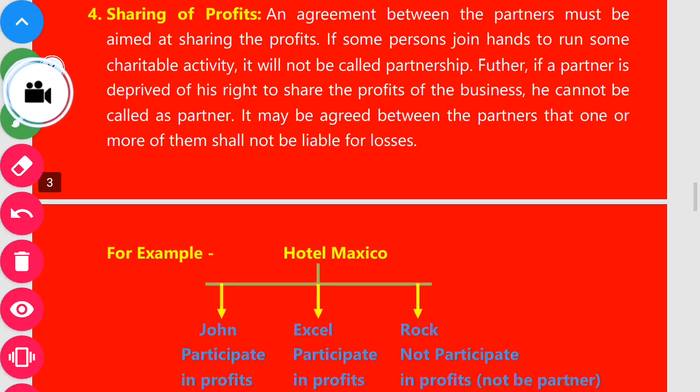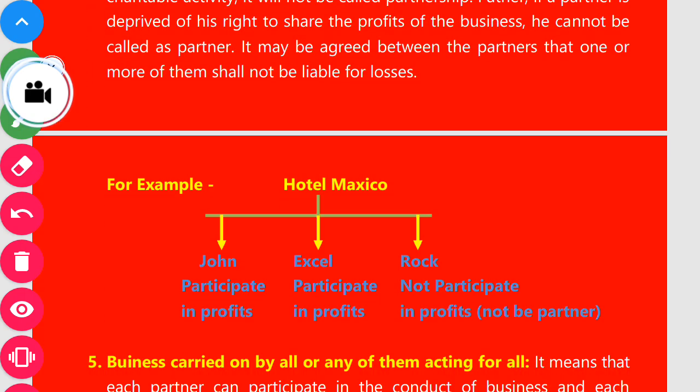Let's try to understand by an example. There is a Hotel Mexico. They have three partners: first Mr. John, second Mr. Axel, and third Mr. Rock.